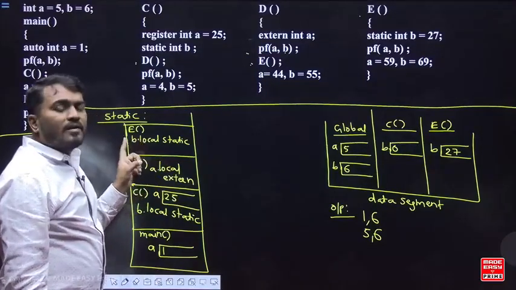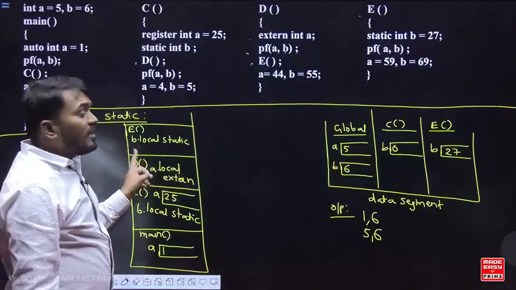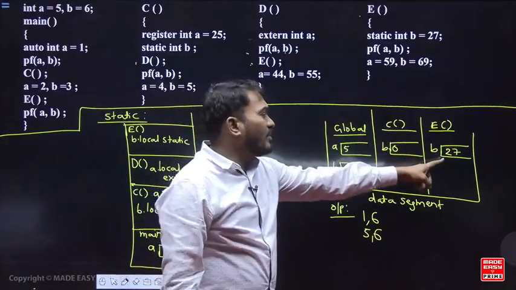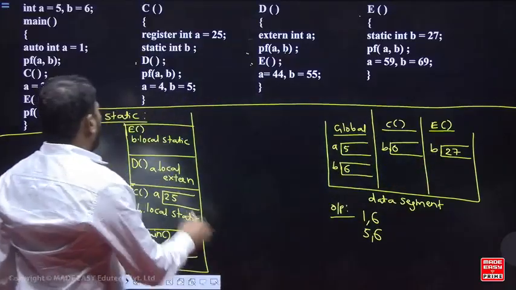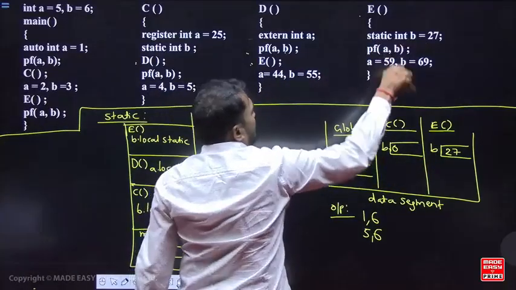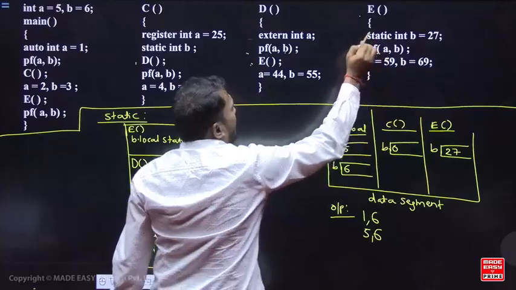So B is a local and static. इसका डब्बा कहाँ है? Where is the memory allocated for this? In the data segment. E का data segment में B का value, वहाँ पे allocate हुआ है. So B value is in the data segment. Now printf A comma B.